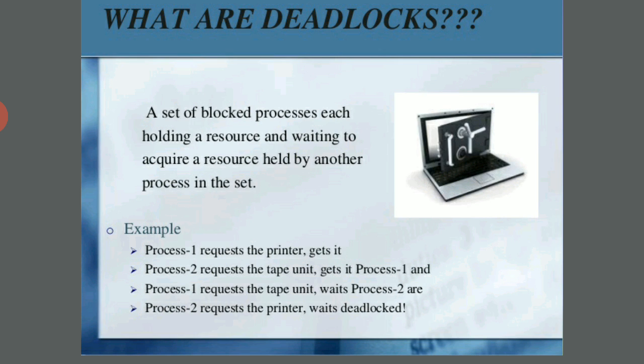In the example, process 1 requests the printer and gets it, and process 2 requests the tape unit and gets it. Then process 1 requests the tape unit and waits for process 2, and process 2 requests the printer and waits. This is the example of a deadlock.